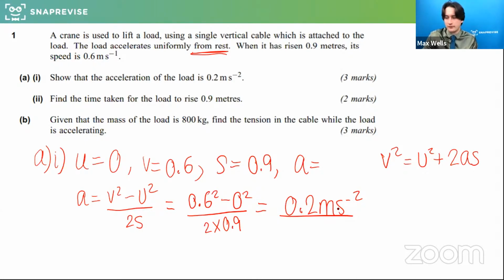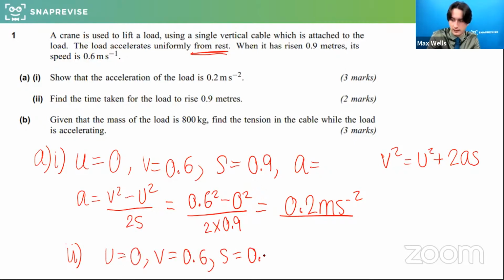So the only thing we haven't found is now t. So you've got options for what SUVAT you could use. And we could just use the original ones we were given before we found A, but we know A is right because it was a show that question. So say, for example, we use the same things again, u equals 0, v equals 0.6, s equals 0.9, but this time I want t. I can use s equals u plus v over 2.